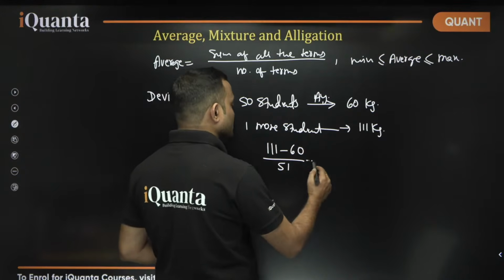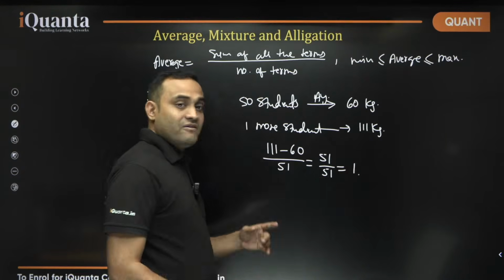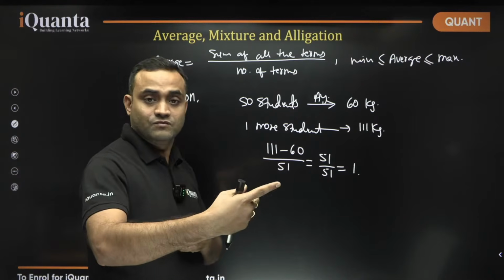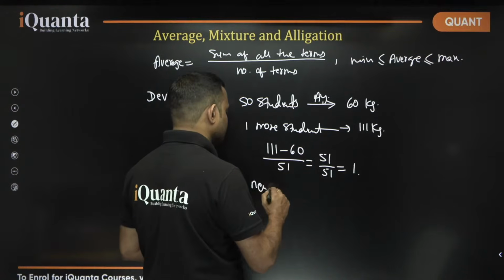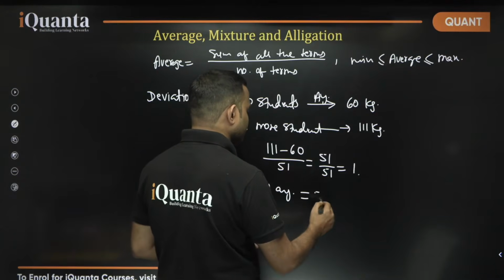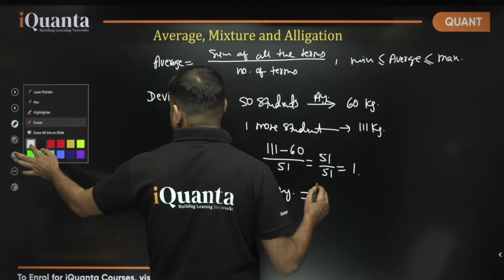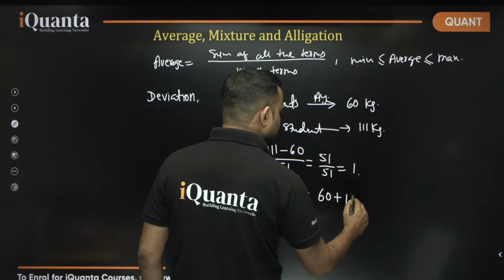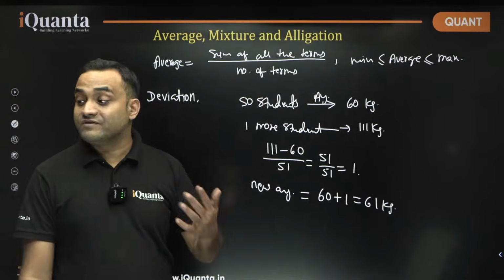So now 51 upon 51, which is equal to 1. So the average will deviate by 1, will increase by 1. So the new average will be equal to 60 plus 1, that is equal to 61 kgs. This is how you can use the deviation.